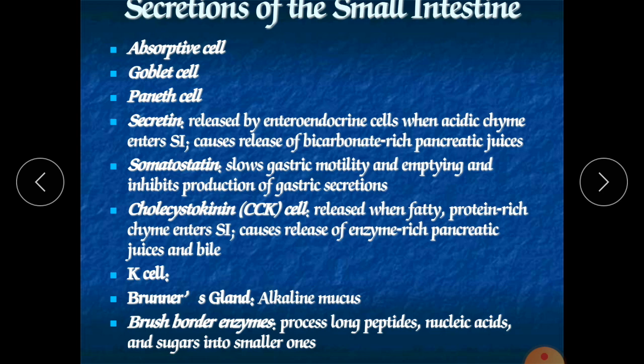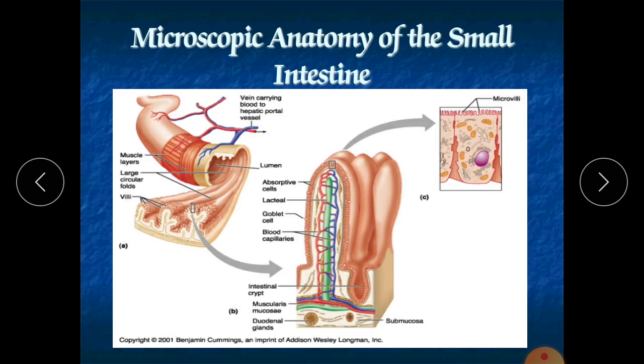Don't forget this word, lacteals. As we can see in the figure, this is the lacteal, which is accompanied by lymphatic tissue as well as blood vessels, oxygenated and deoxygenated both.